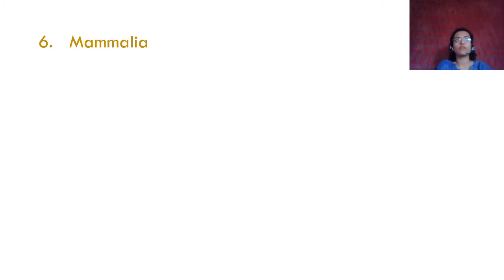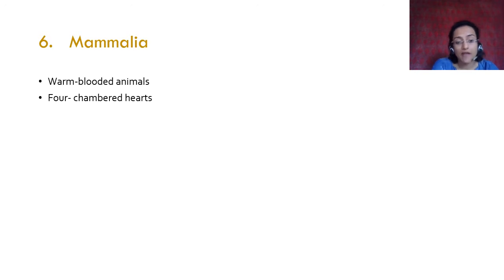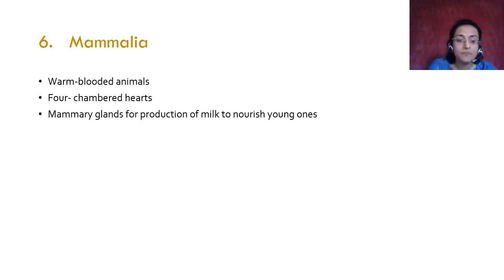Birds, a lot of birds I think have evolved from reptiles, because this is how evolution takes place. Then you have mammalia. Mammals are warm blooded animals. They have a four chambered heart like birds. The difference is that they have mammary glands for production of milk to nourish young ones. Okay, they give birth to live ones, right?